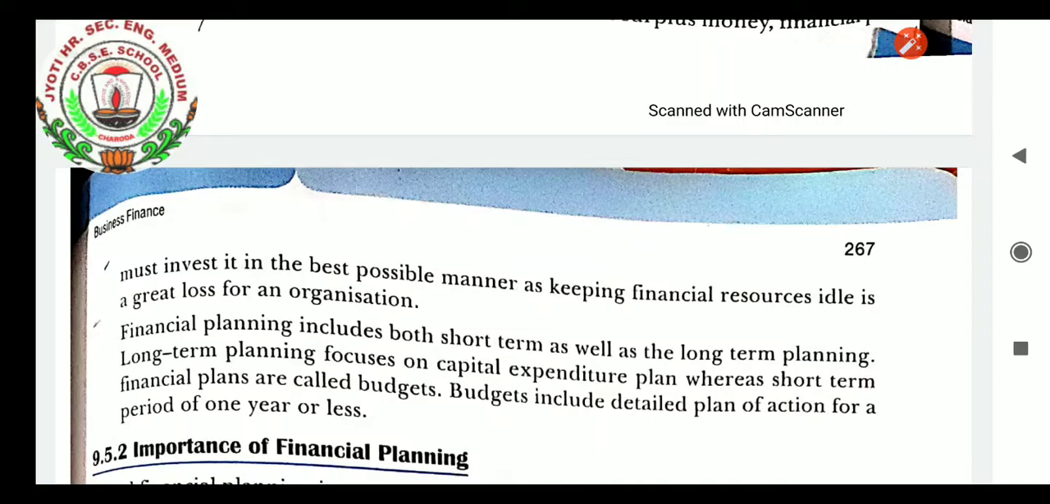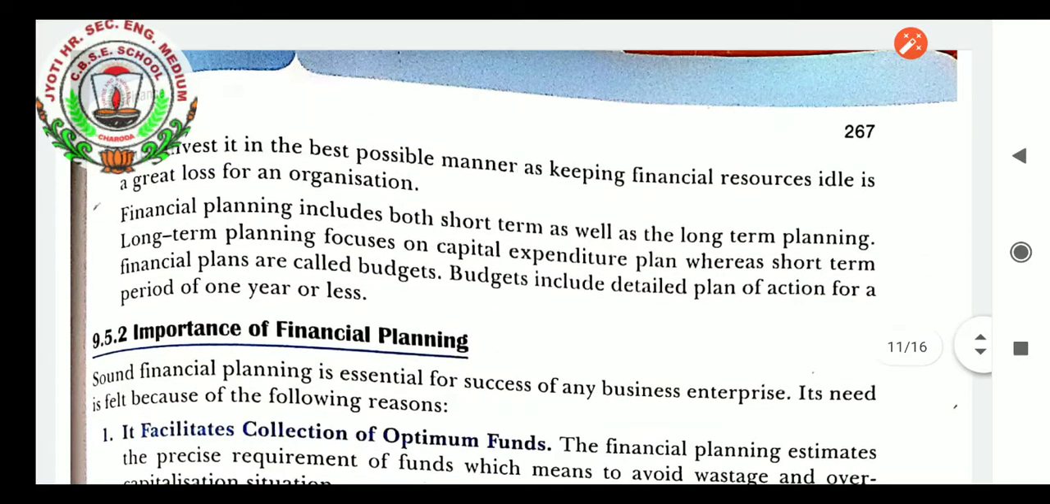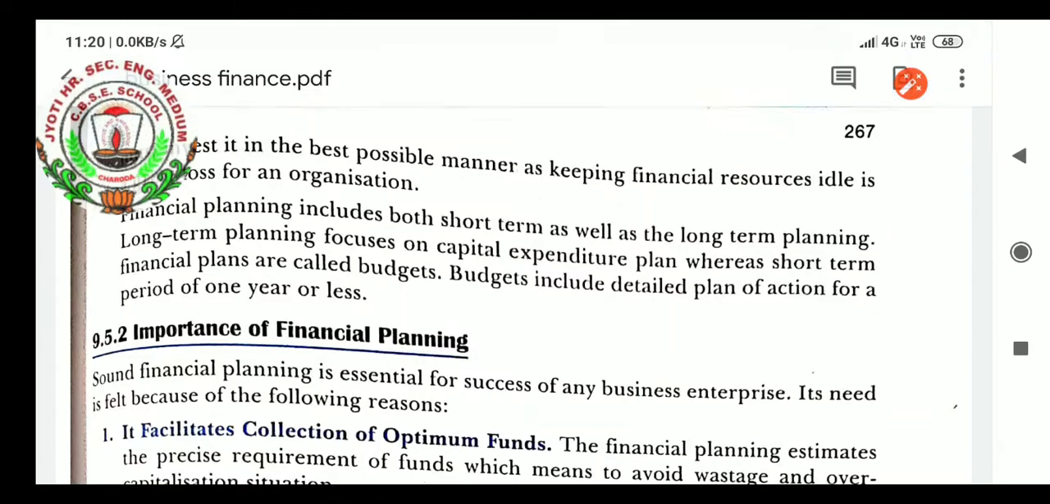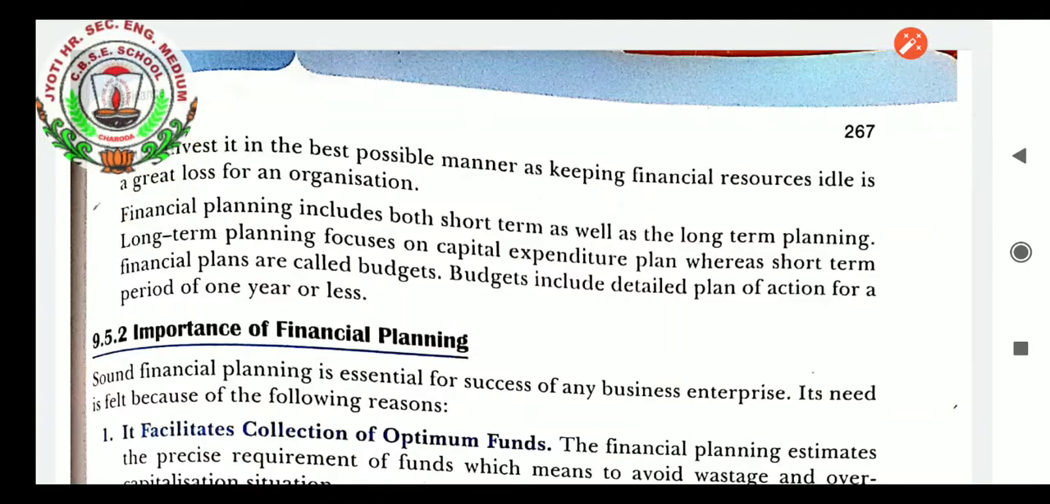Financial planning includes both short-term as well as long-term planning. Long-term planning focuses on capital expenditure plans, whereas short-term financial plans are called budgets. Budgets include detailed plans of action for a period of 1 year or less.